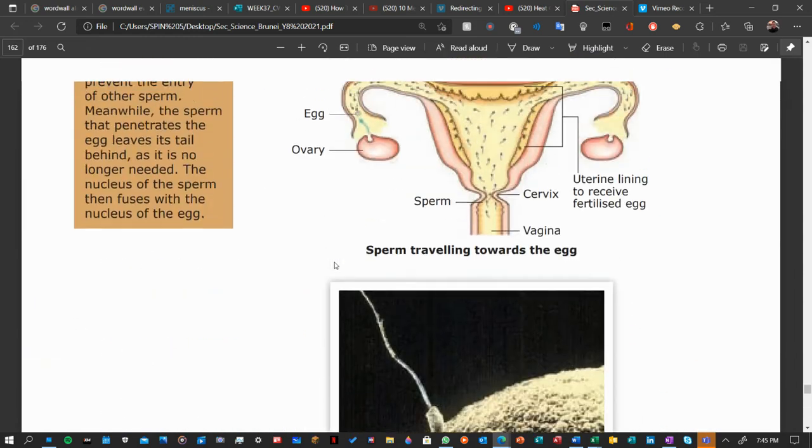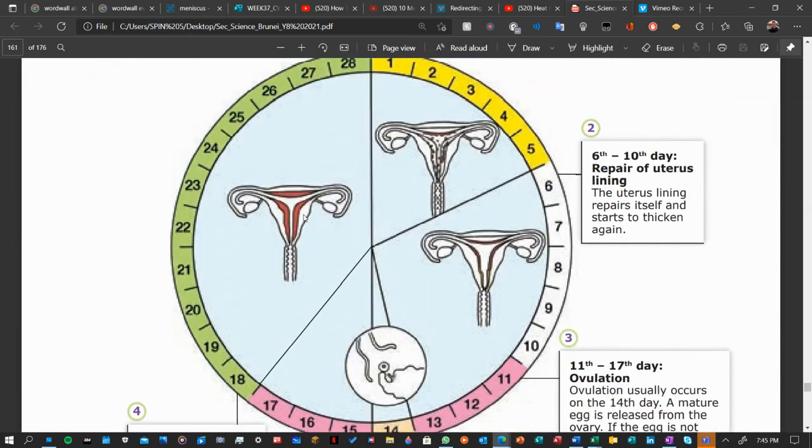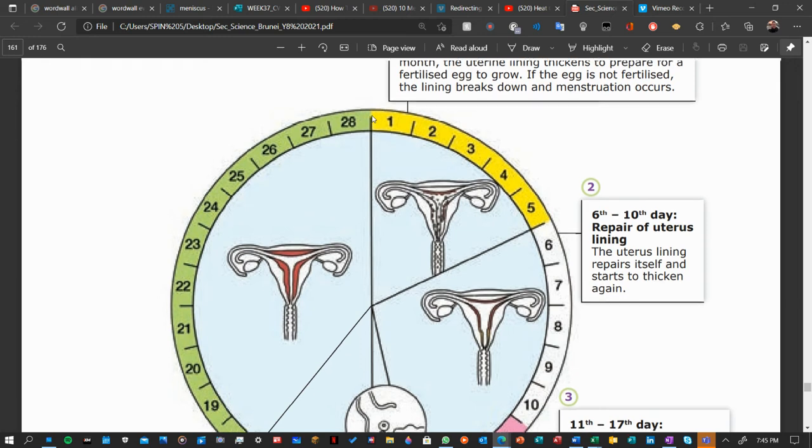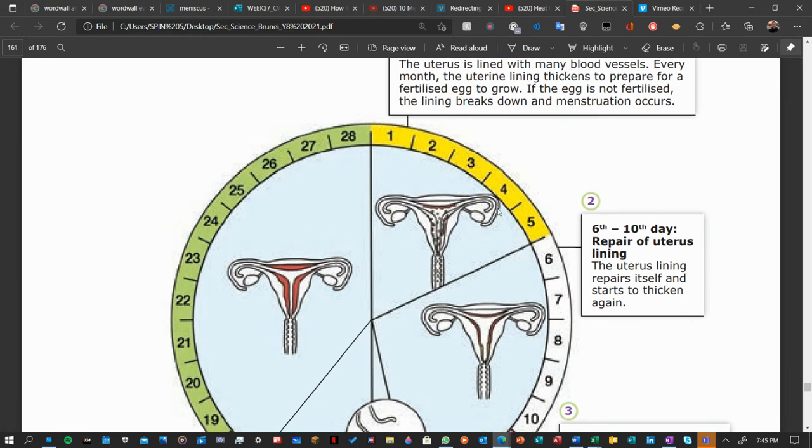Now, what happens if there's no baby? If you look here, it's still empty. If there is no baby, like you guys who are still in school, not having a baby, it will break down. That's why every month, girls from the age of 12 onwards will have menstruation, because there is no baby.